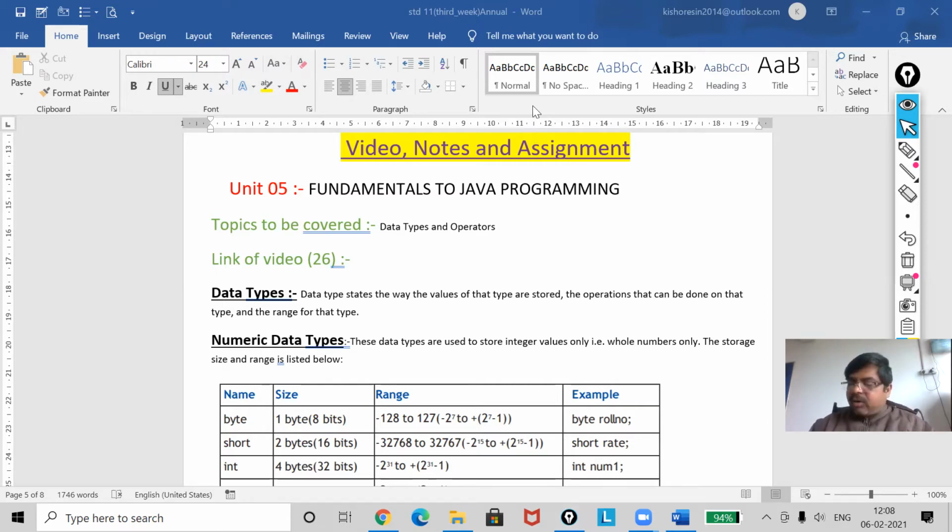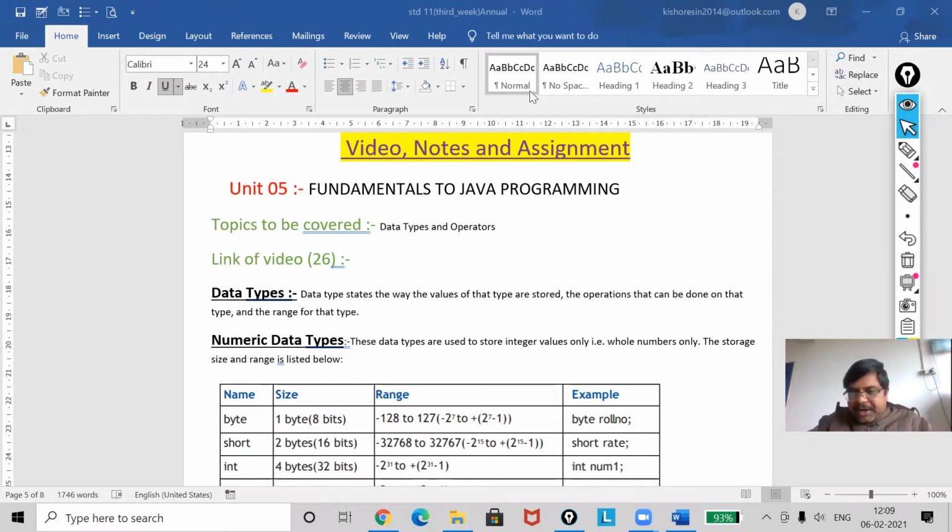Now the next part, that is your operator, which I will also cover here. So the main topic I am going to cover, my dear, is first the data type, which is flashing on your screen.